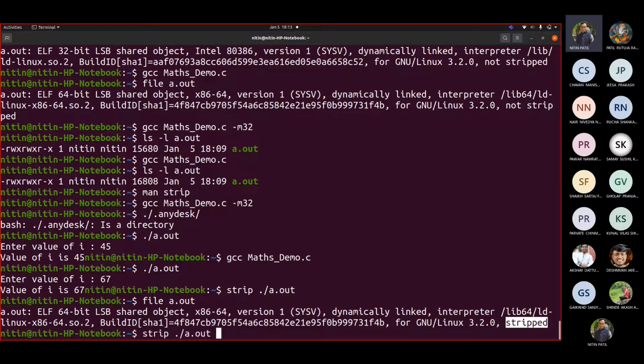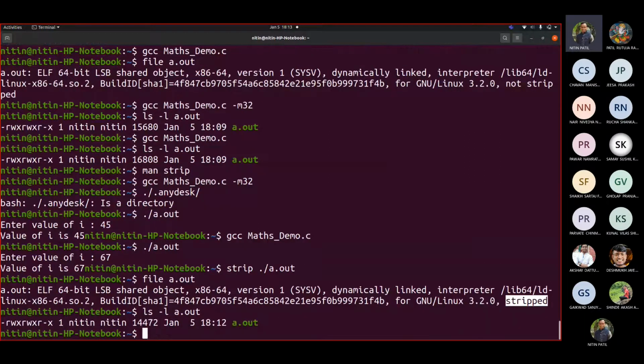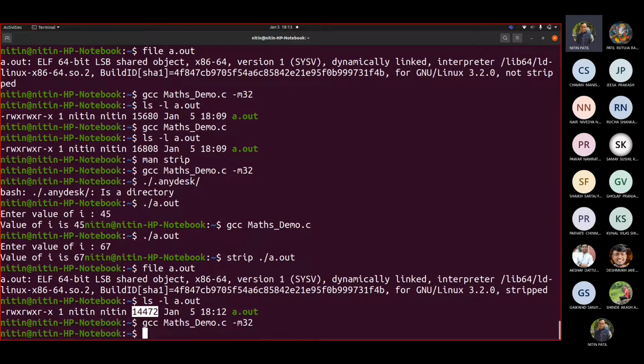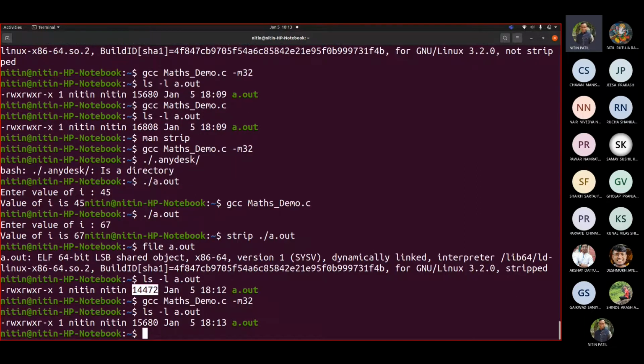Correct. Now if I check the size, let us write ls -l a.out. Now see the size. This was your original, this was a 64-bit file, correct? Now when we stripped it, one can see that there is a huge change: 14472. Similarly, suppose I create a 32-bit file, so -m32, correct? And if I check the file size, it is 15680.